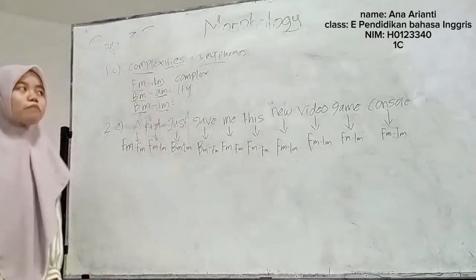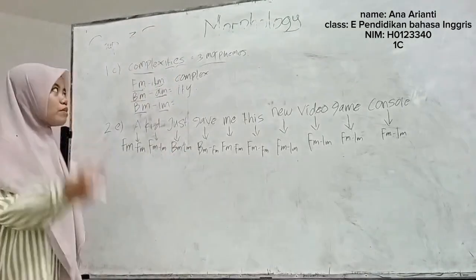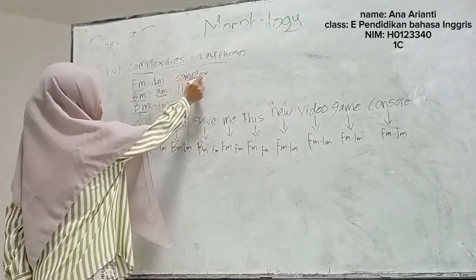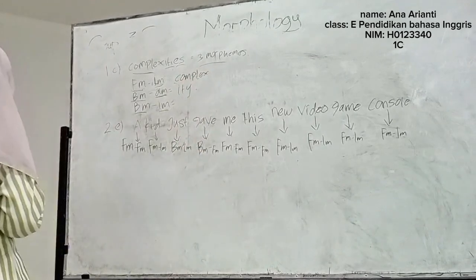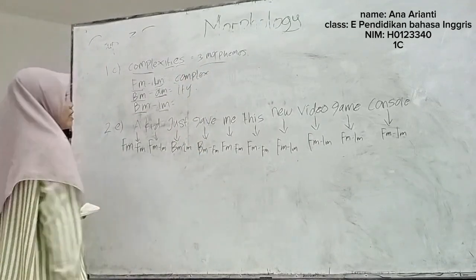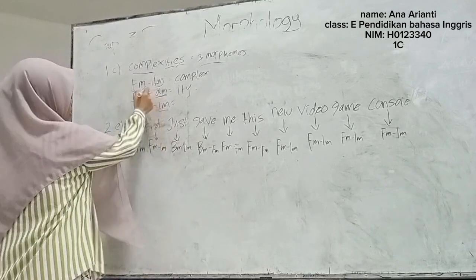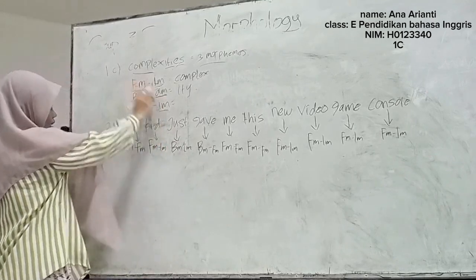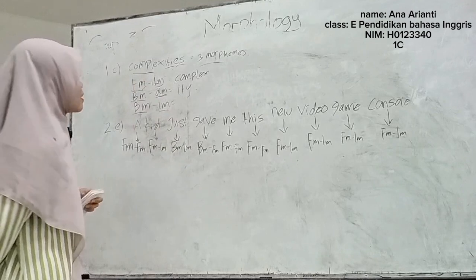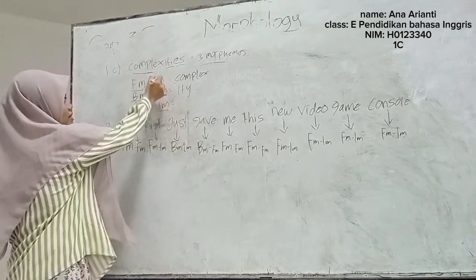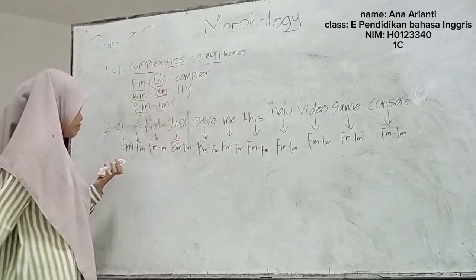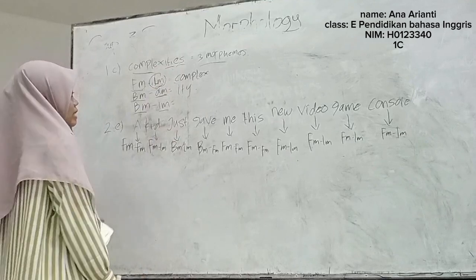Today I want to determine the number, type, and subtype of the word complexities. Nah, complexities di sini memiliki tiga morfem. Yang pertama itu ada kata kompleks. Nah, kompleks di sini tipenya itu free morpheme karena free morpheme di sini dapat berdiri sendiri sebagai kata dengan memiliki makna. Sedangkan subtype-nya itu lexical morpheme. Nah, lexical morpheme di sini jenis morpheme yang memiliki makna.